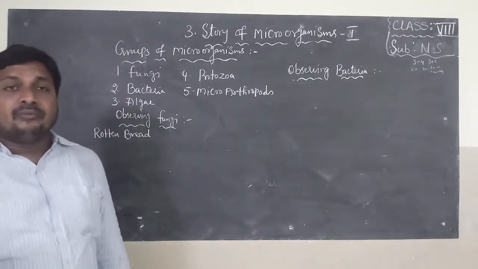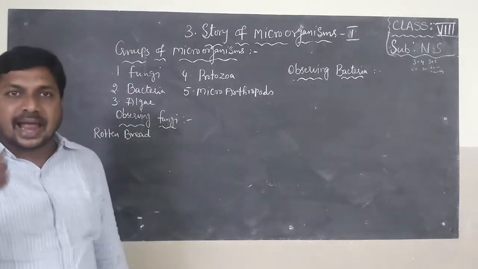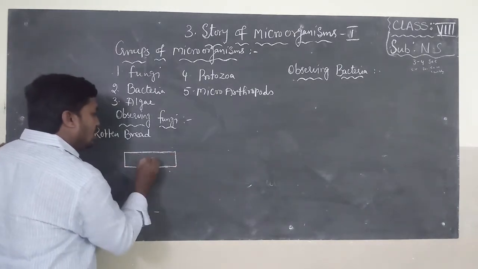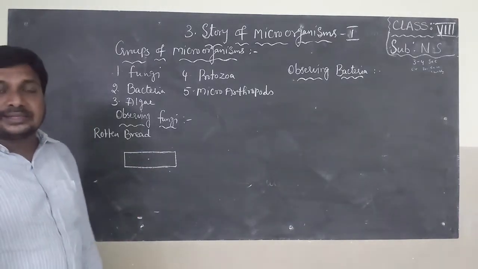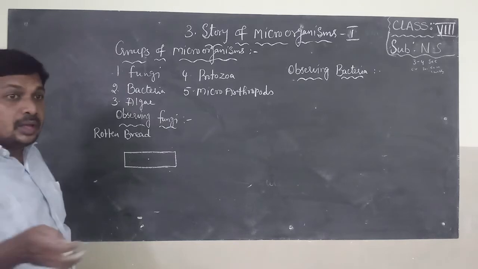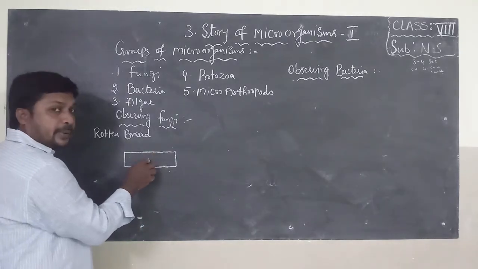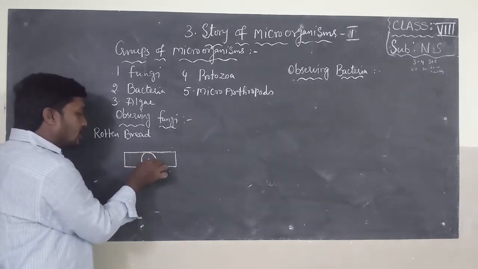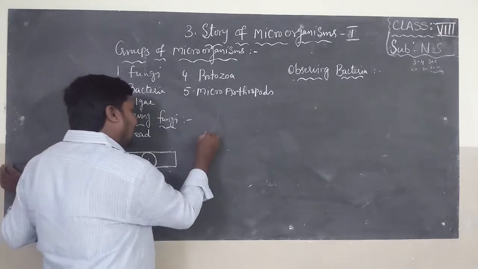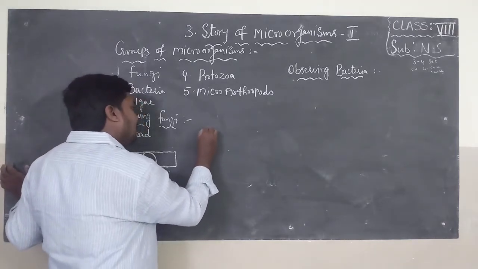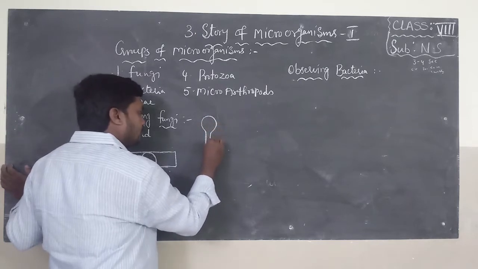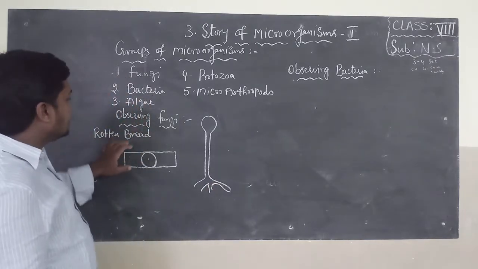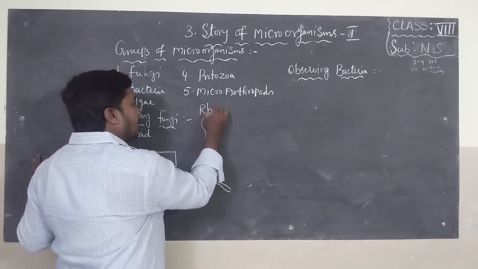Take that bread and, with the help of a needle, take a thin scrap from it. Keep it on a slide. Put a water drop on it and cover it with a cover slip. If you observe under the microscope, you can find bread mold. See here, this is the bread mold. This is called bread mold, Rhizopus.